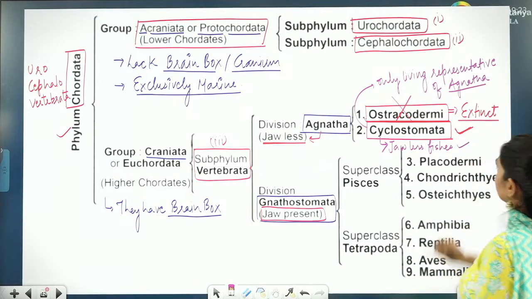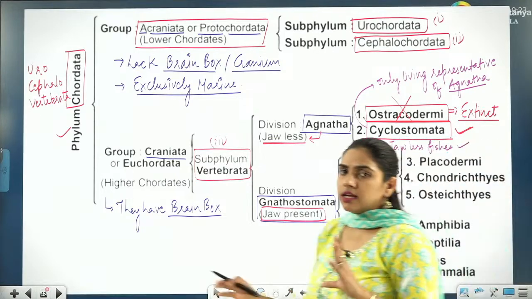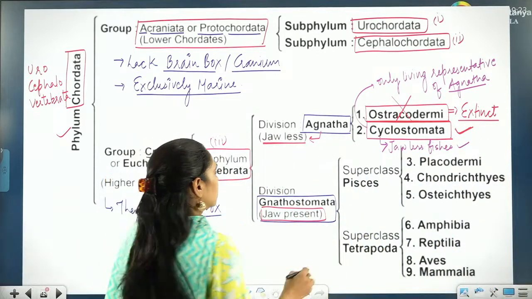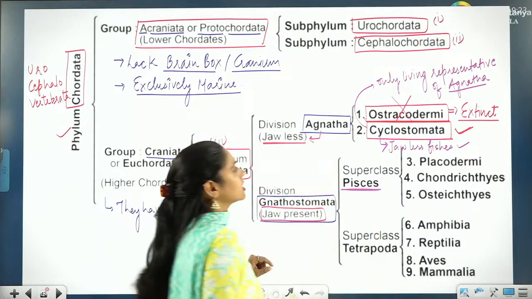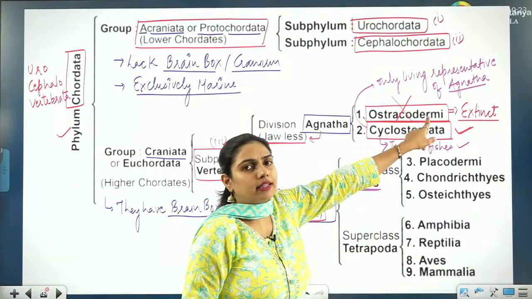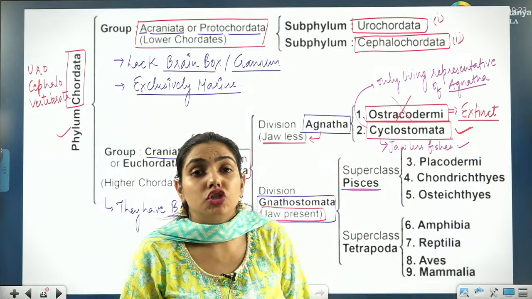That is why jawless fishes. They are not true fishes. True fishes come in the Pisces. I will talk about Pisces next. So they are not true fishes, but they are commonly called jawless fishes.